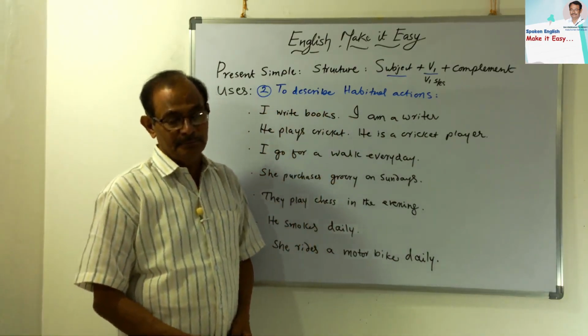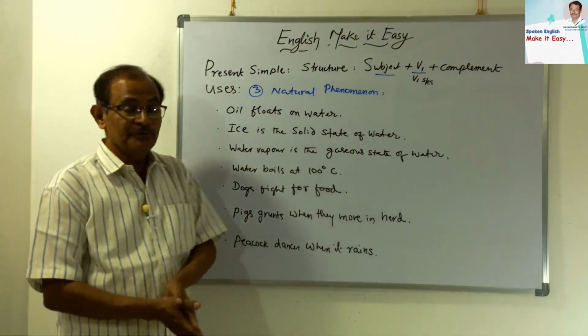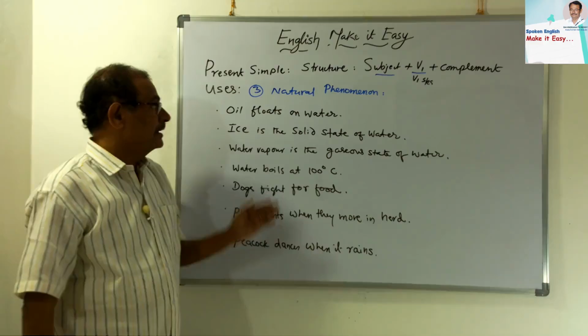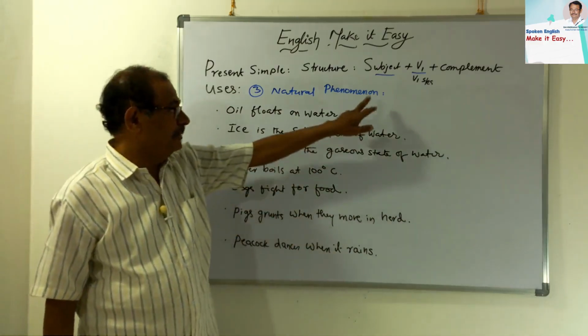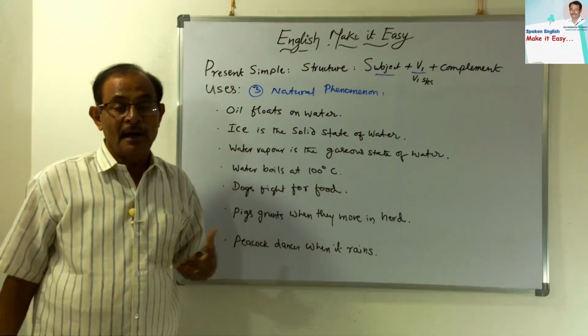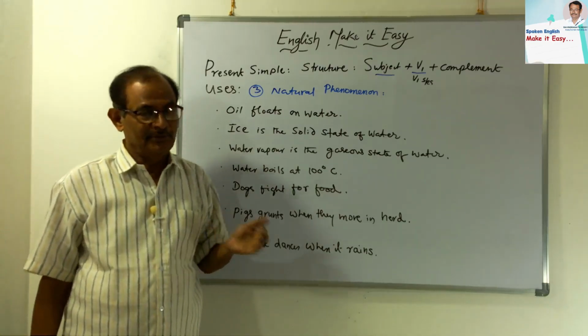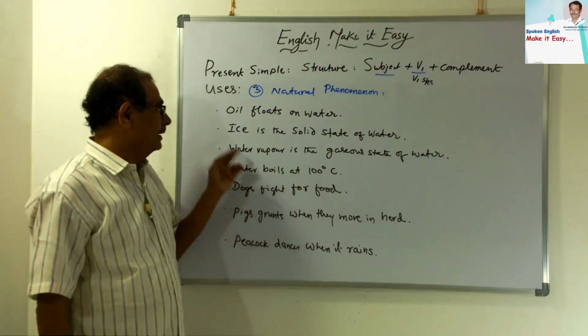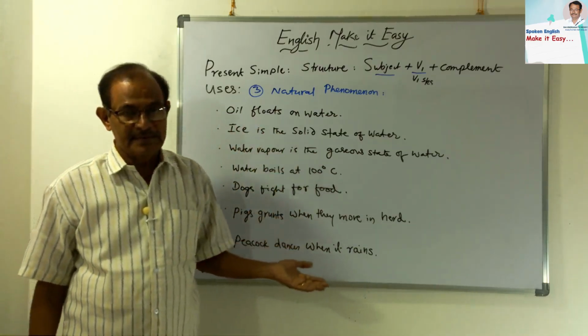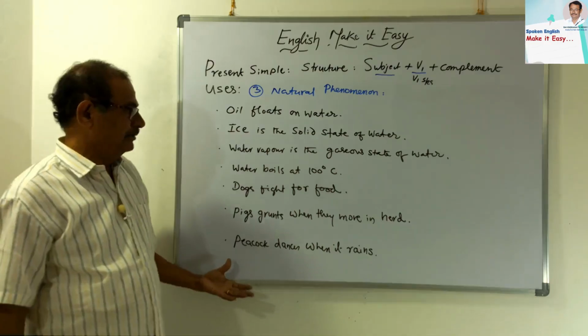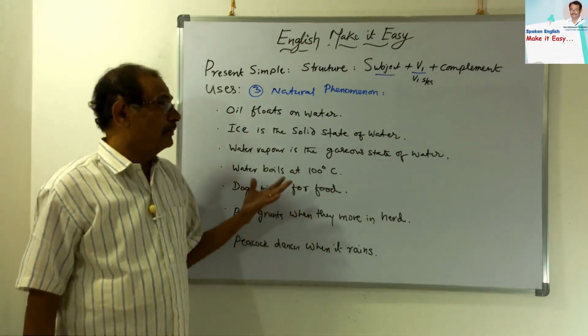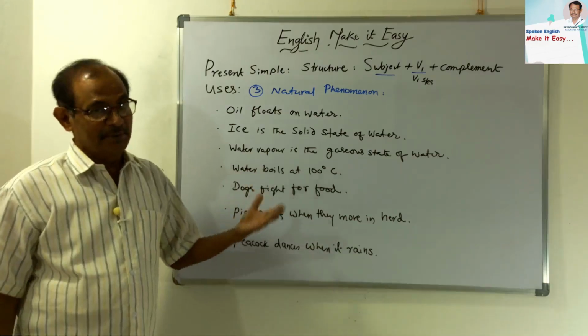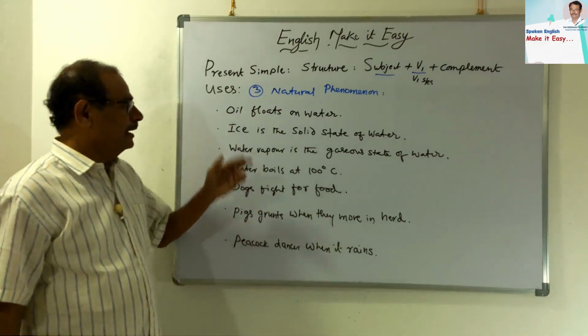Yes, students, this is the third usage of simple present: natural phenomenon. Phenomenon is singular, phenomena is plural. You know the singular and plural very well. See the example sentences. They are very clear and you can easily understand. See how simple is simple present. Oil floats on water.